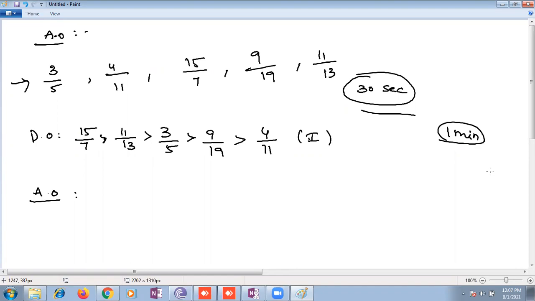Come on, children. Please check whether your answers are correct or not. Mute your mic. 3 by 5, 4 by 11. Sai Kartikeya. And we should write in ascending order.